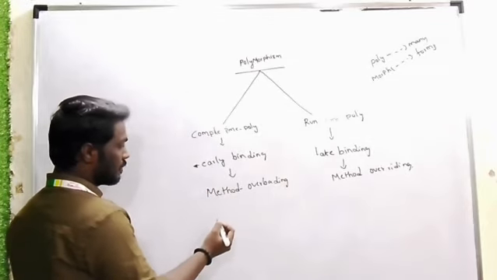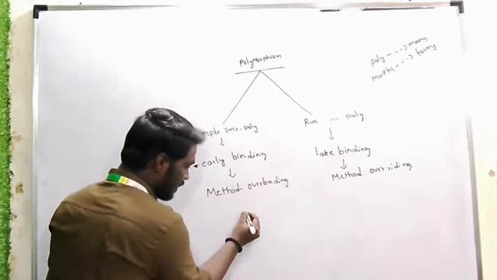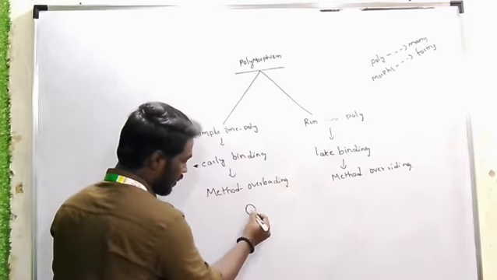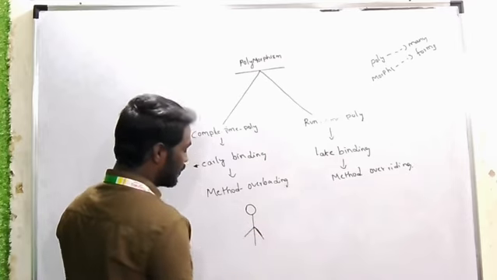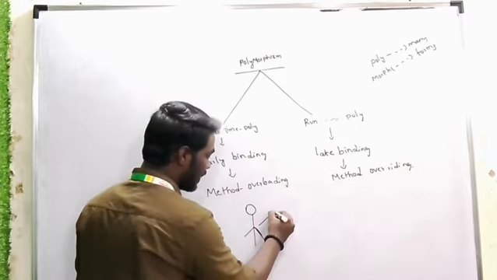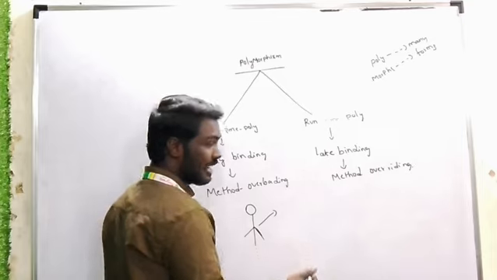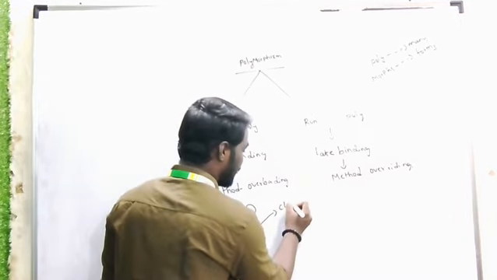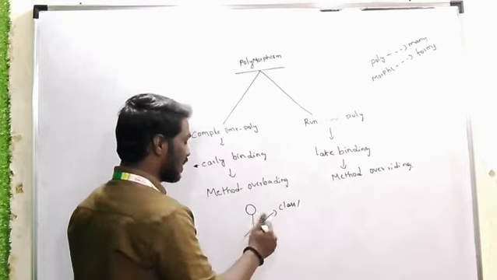Now observe very clearly. Method overloading is nothing but, for example, one student is there. Coming to that student, with the family, he will talk like: today's class is very good, otherwise the class is not good. Like that he will talk.